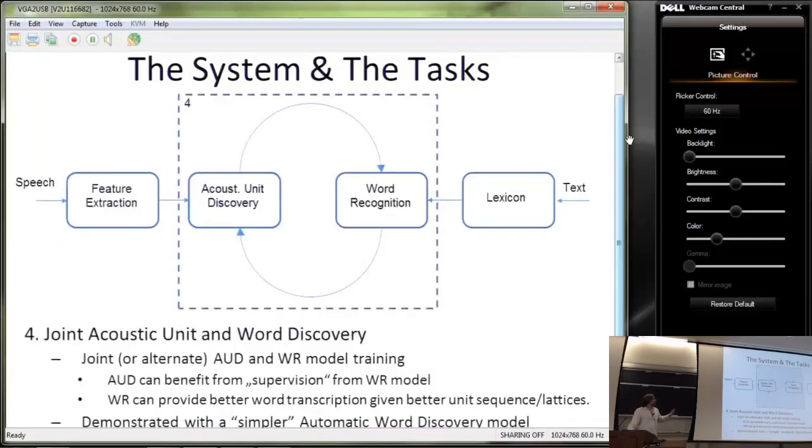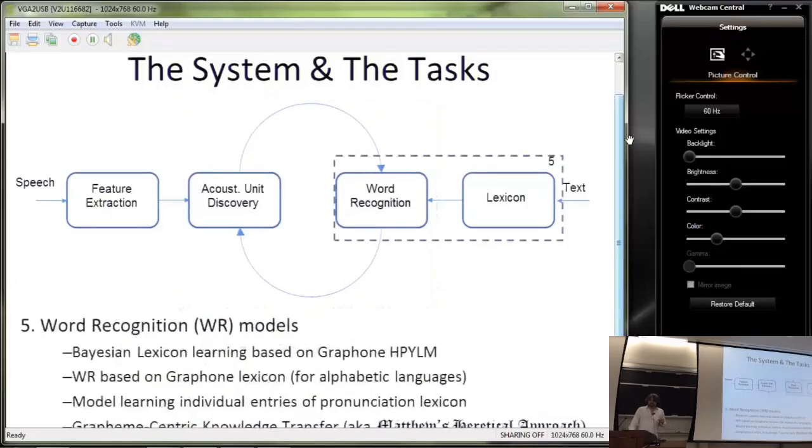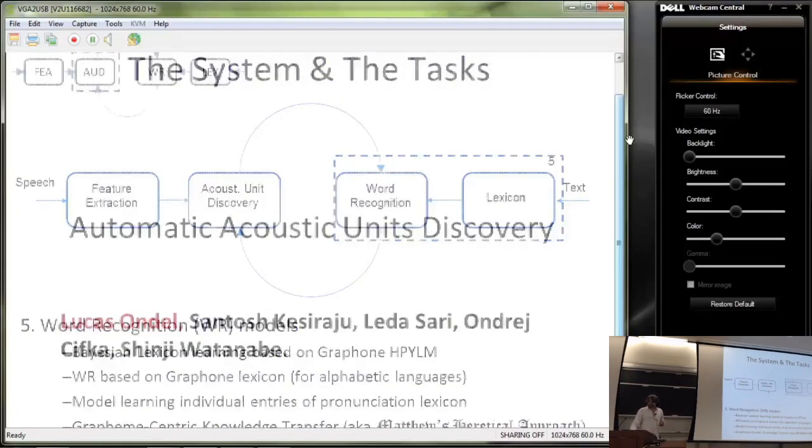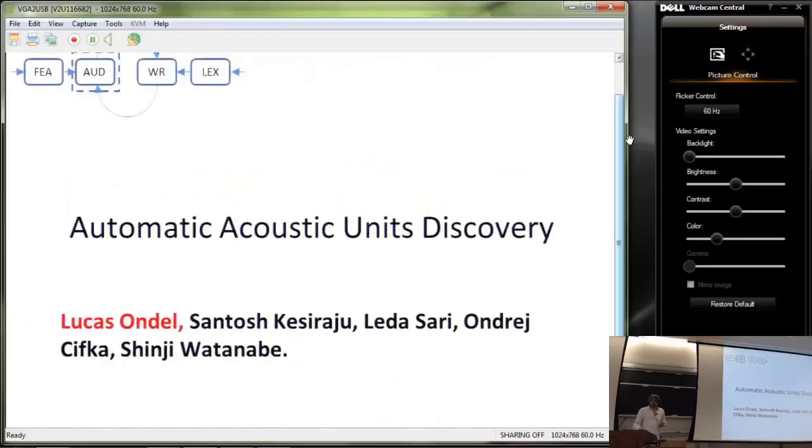In the second half of the presentation, we will start learning more about the actual word recognition model, which uses the acoustic units, how to possibly train it jointly with the acoustic units, and what different variants of the word recognition models we have. I will stop right here. I will go through these slides and make the introduction to the second half at the beginning of the second half. And now let me hand the presentation over to Luca, and he will tell us something about the acoustic unit discovery.